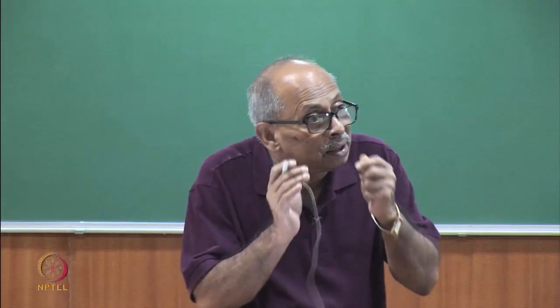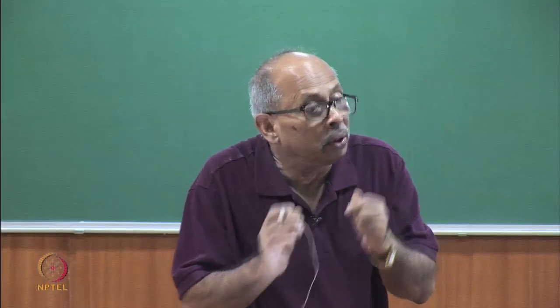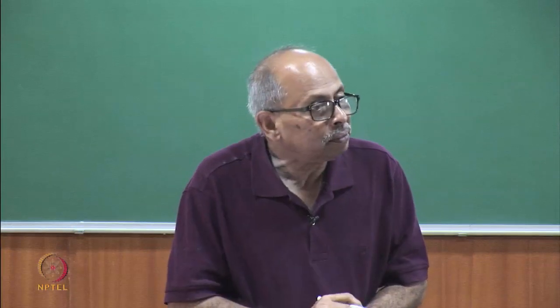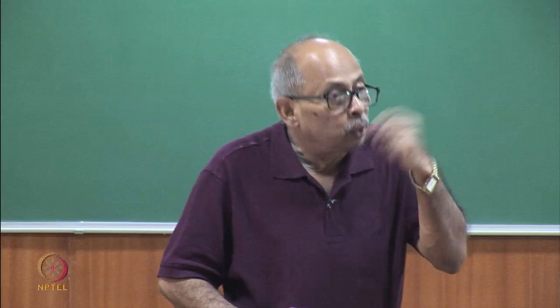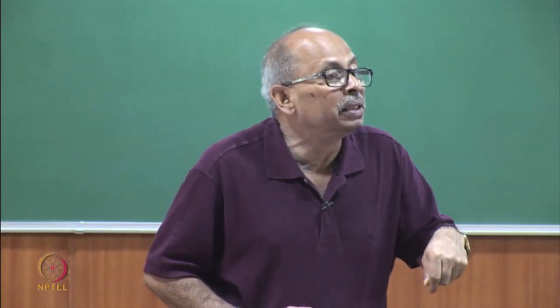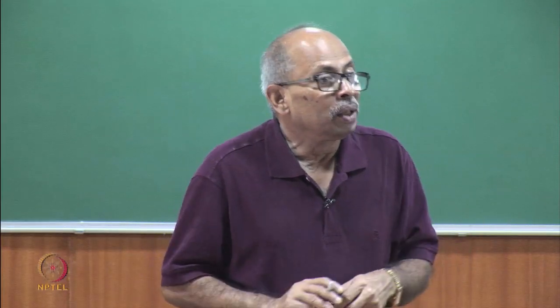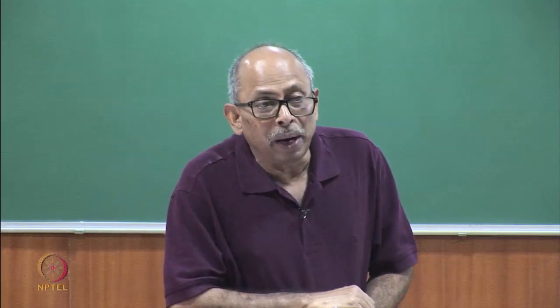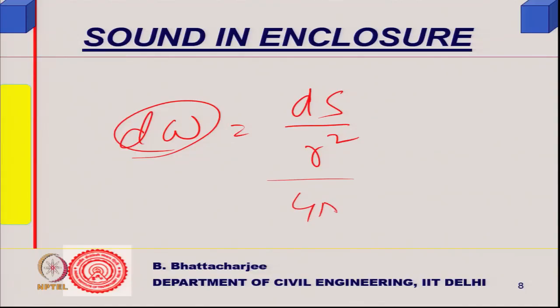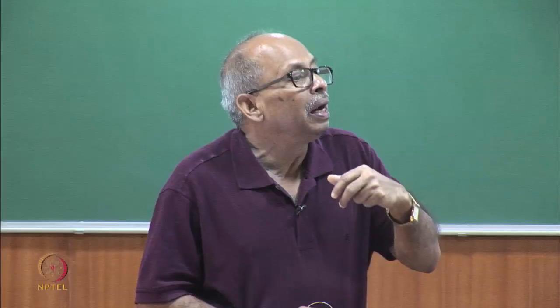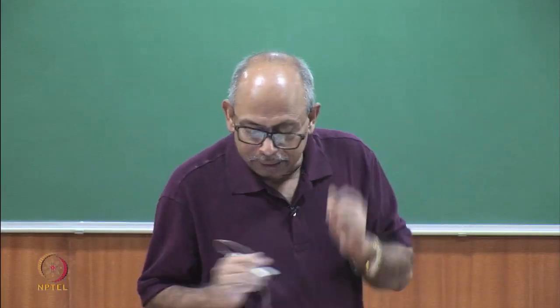Now, the energy contained in d omega is the fraction of the total energy that will be incident upon dS. Total energy goes out through 4 pi. So, this divided by 4 pi is the fraction of energy that will be incident on dS, but I must take the normal surface.